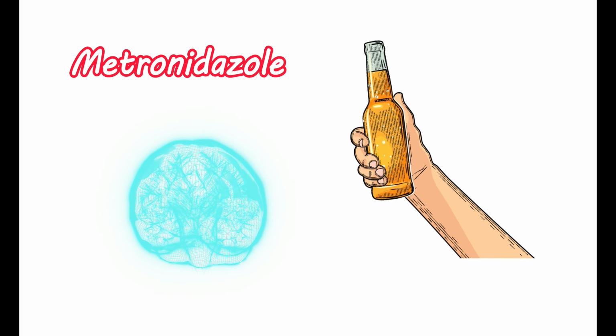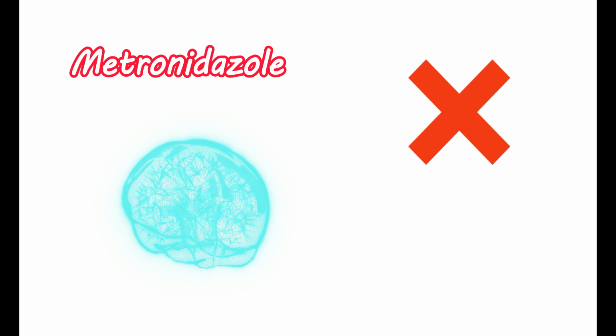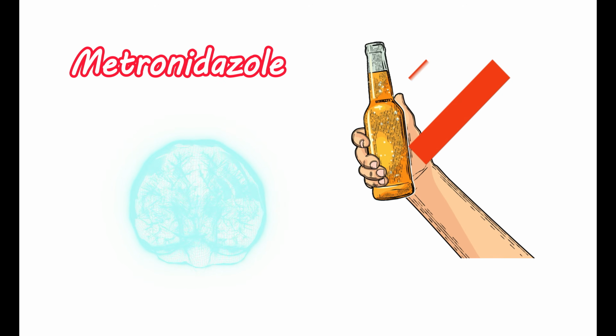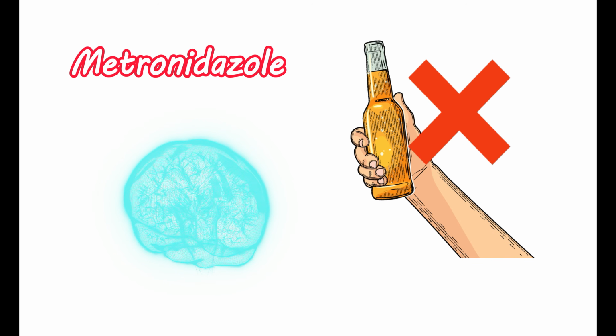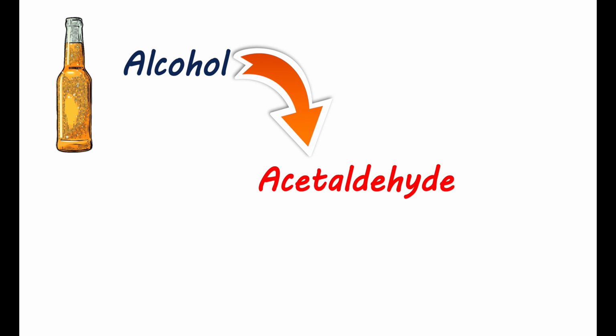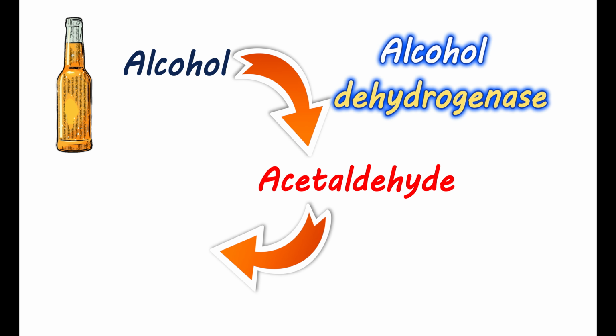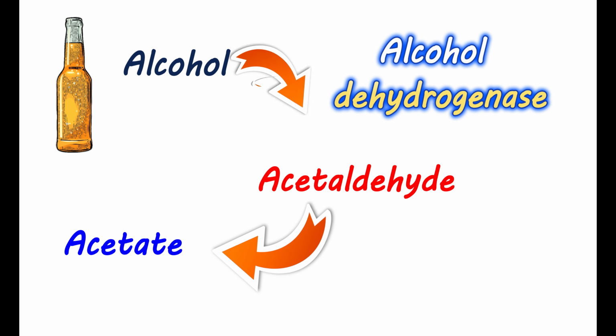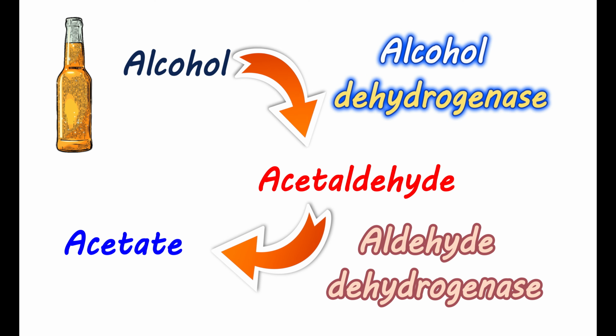Taking with alcohol. You should avoid taking alcohol while using metronidazole. Metronidazole acts on your brain, and it produces a few of the central side effects like dizziness. Alcohol can also act on your brain, and there is a significant interaction between metronidazole and alcohol. Generally, alcohol is metabolized in your body in a 2-step process. Initially, this alcohol is converted into acetaldehyde. This step is mediated by an enzyme called alcohol dehydrogenase. This acetaldehyde is toxic, and it is going to be converted into a non-toxic component by another enzyme, aldehyde dehydrogenase.